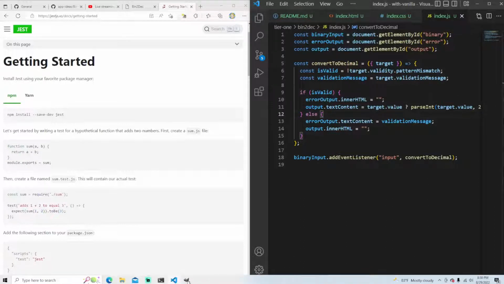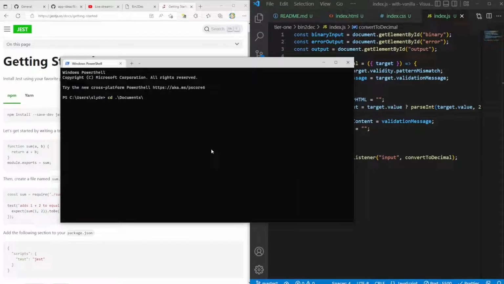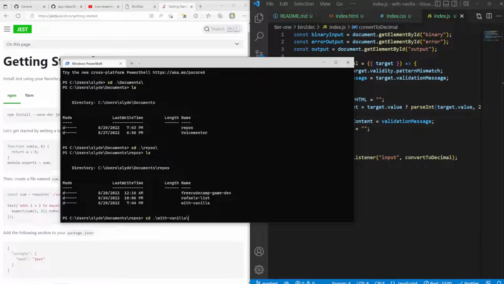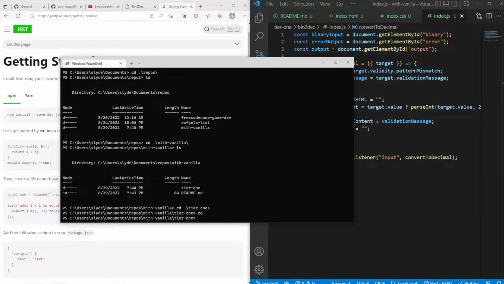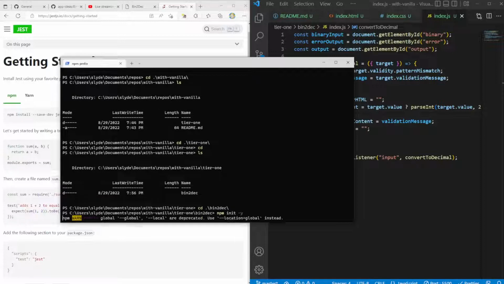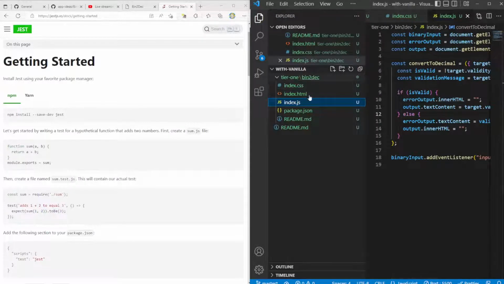So inside of this directory, I'm gonna open up my terminal here. So documents, repos, with vanilla, tier 1, bin to deck. We're gonna npm init -y this. Okay, we'll just get a very standard npm init package.